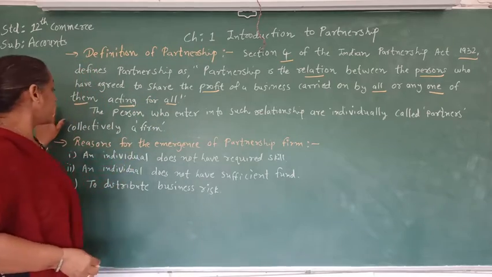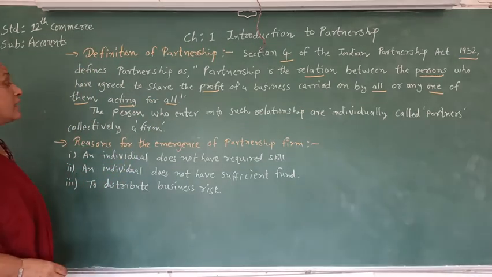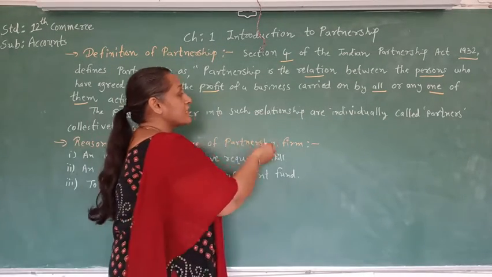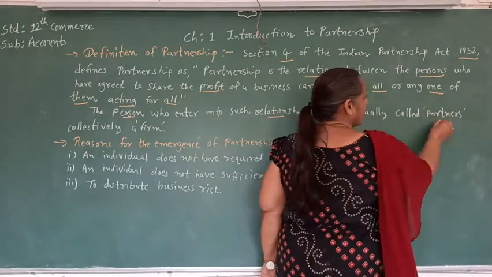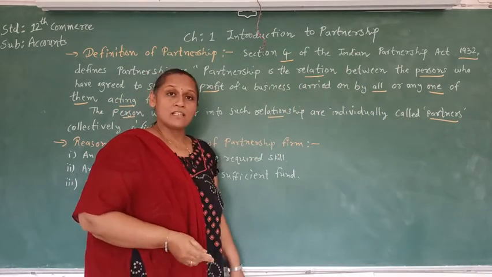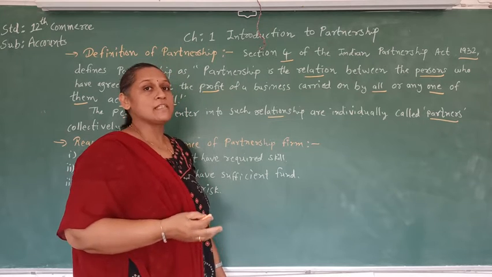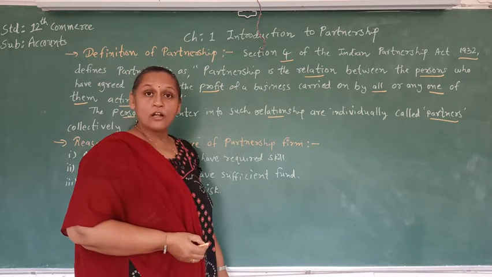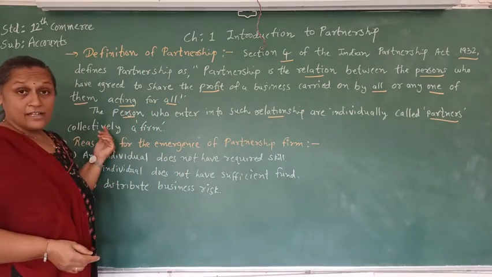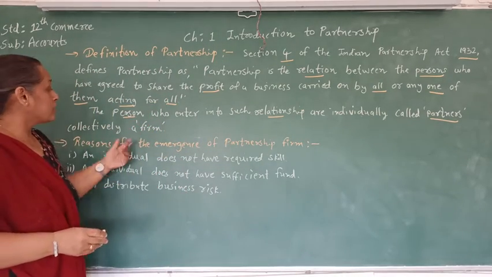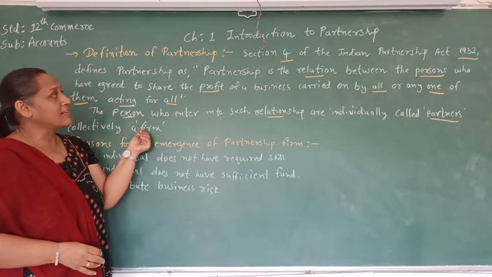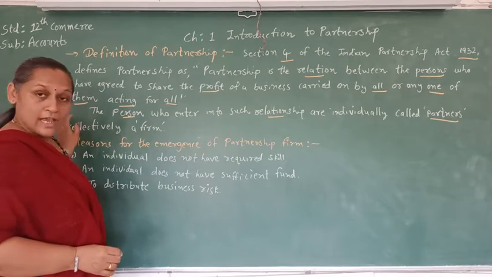According to this definition of partnership, we can come to the conclusion that the persons who have entered into such a relationship are individually called partners. If a partnership has partners A, B and C, we call them partner A, partner B and partner C, and collectively they are called the firm. This is the definition of partnership according to the Act.